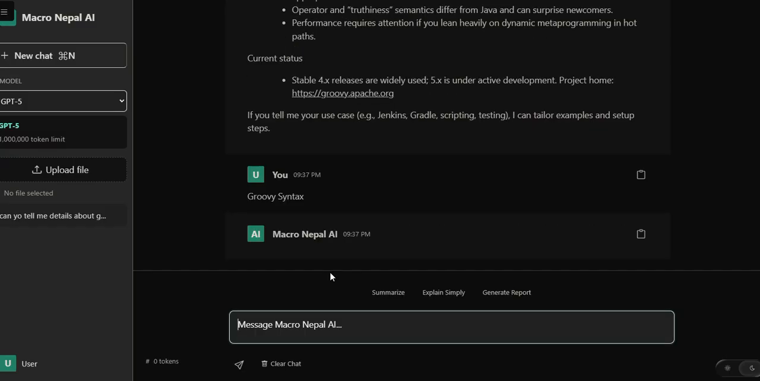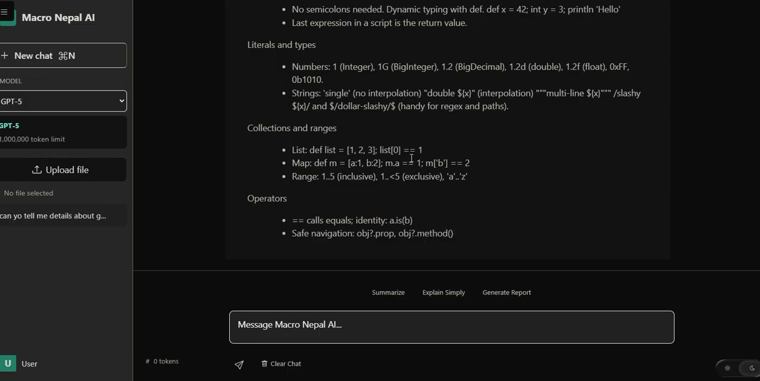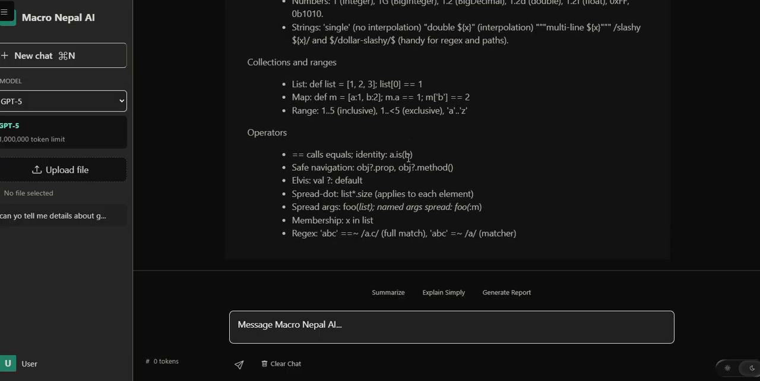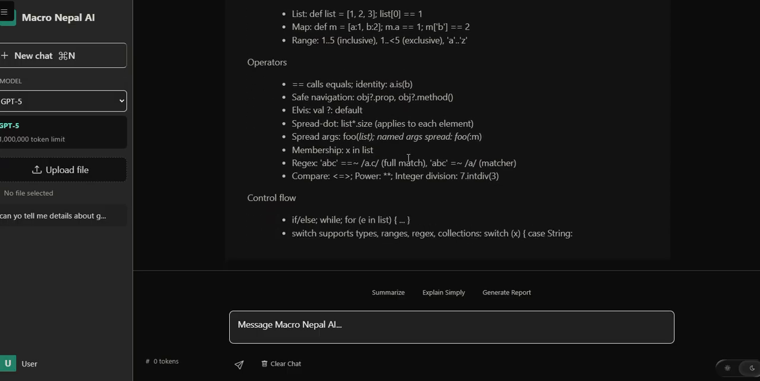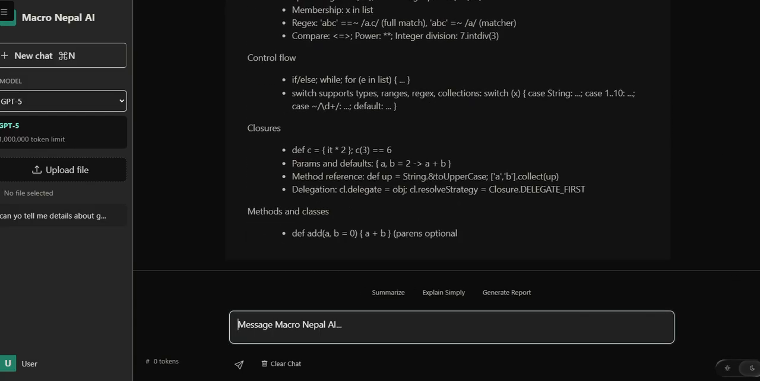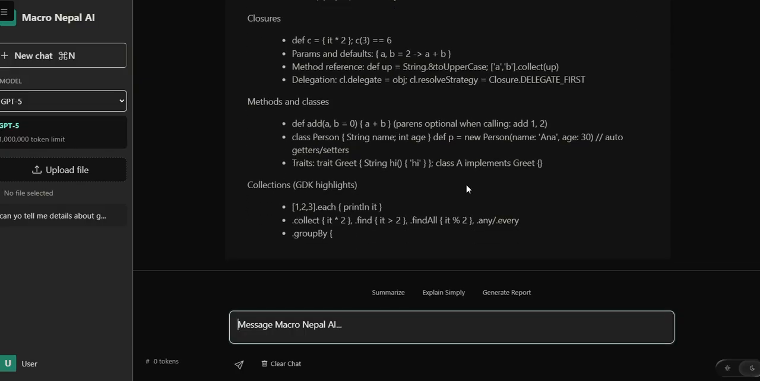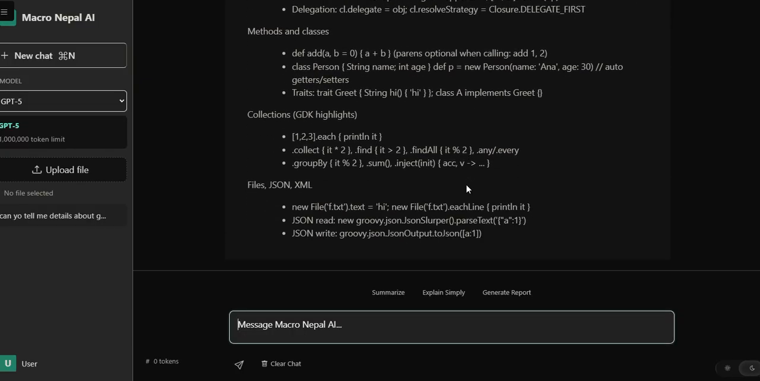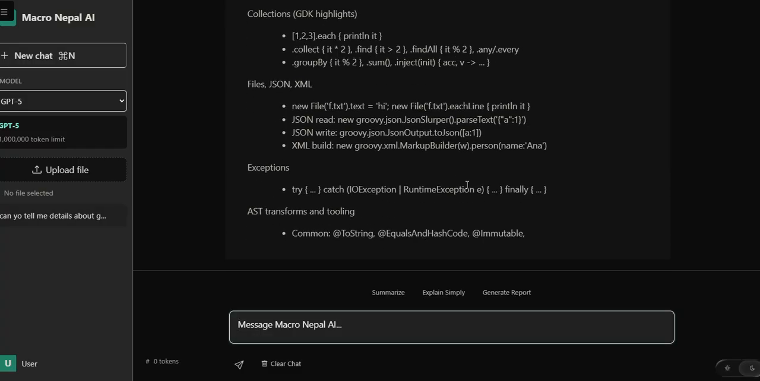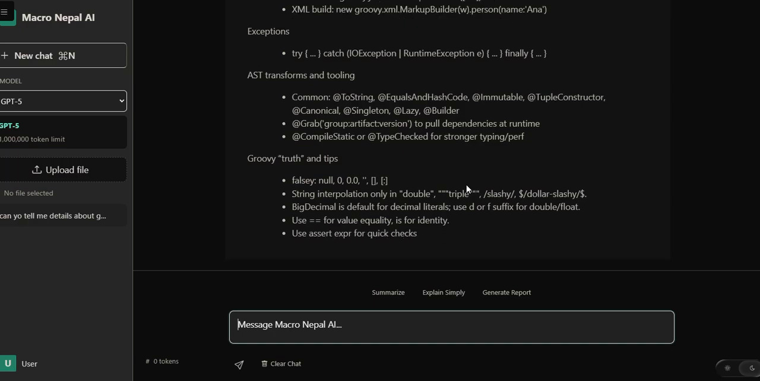The response time is quite slow, but it provides a better response than on other tools. Now it has provided us all the details about that thing. If you want much more about this, you can use our AI chatbot also. It will provide all the details. Here is control, closures, methods in classes, collections, GDK, highlighting, files, JSON, XML, exception handling, AST transformations, Groovy tutorials and tips also.